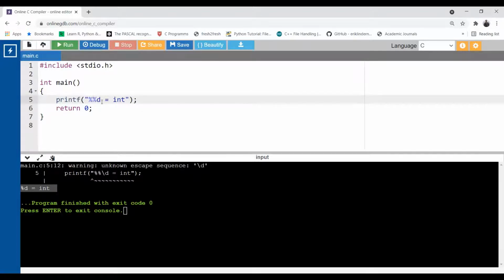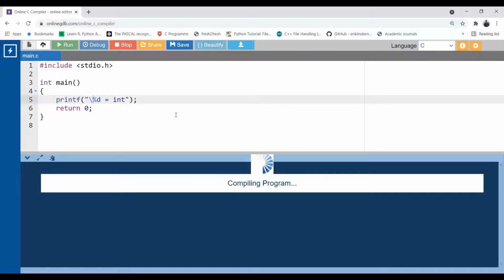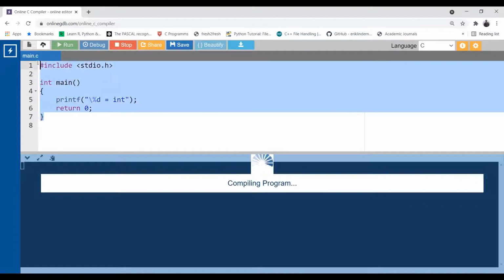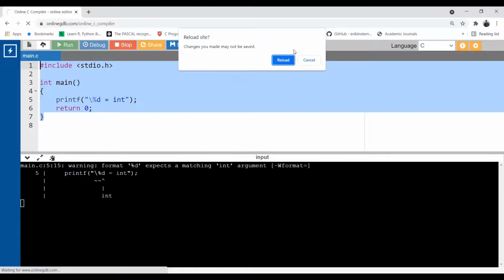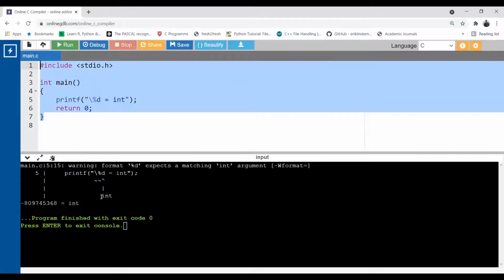I'm using this simple backslash. So if I now run, it's compiling, might be an issue in the server. So let me just copy the code and refresh the page. Yes, it is coming. You can see it is expecting some variable we need to pass in printf, so it is missing. So you get a warning over here.